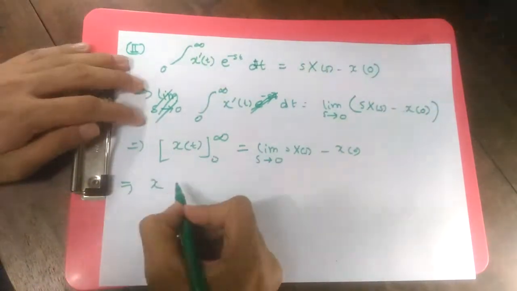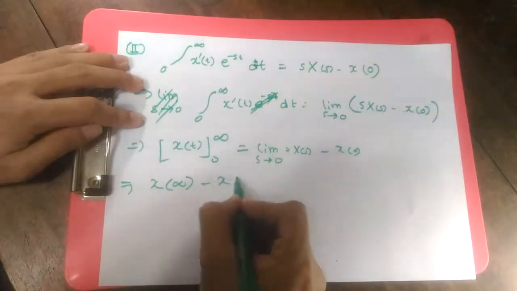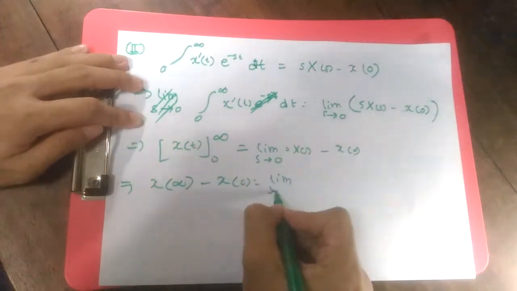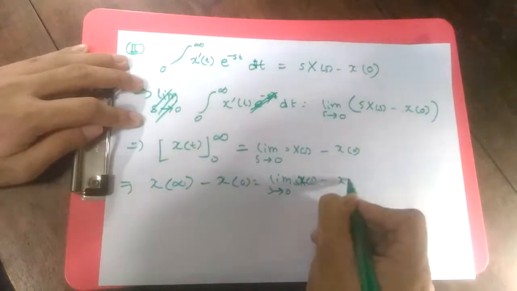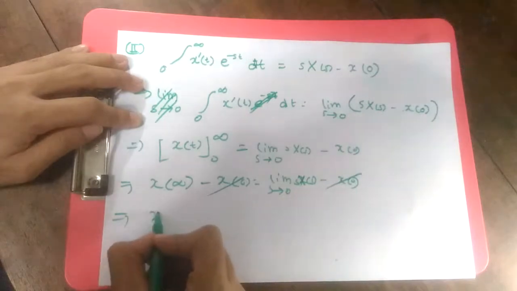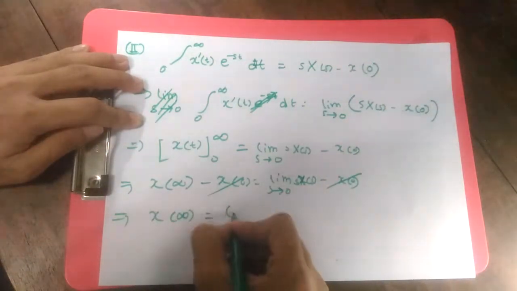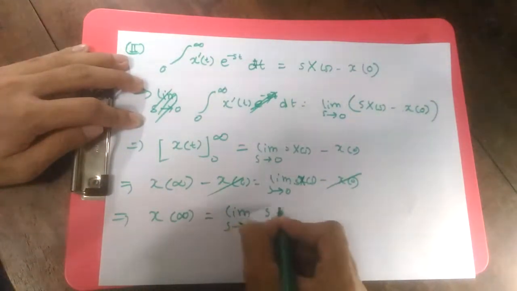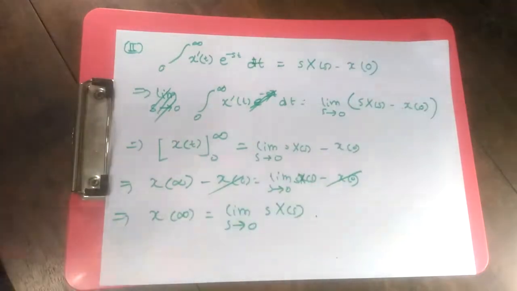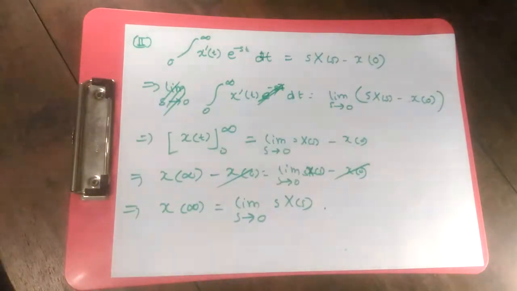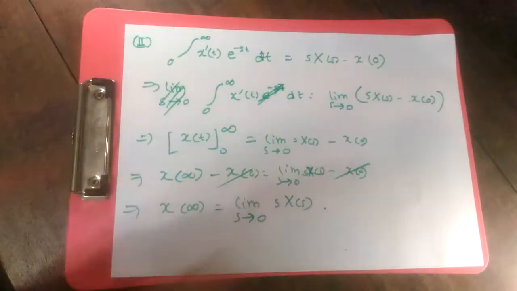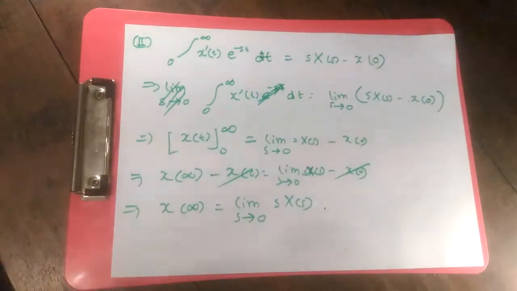Putting in the values, x of infinity minus x of 0 is equal to limit s tends to 0 of s X of s minus x of 0. If we cancel out x of 0, then we get x of infinity is equal to limit s tends to 0 of s X of s. So our second theorem is also proved. If you want to evaluate a function at infinity, you multiply your Laplace transformation by s and evaluate it for s becoming 0.